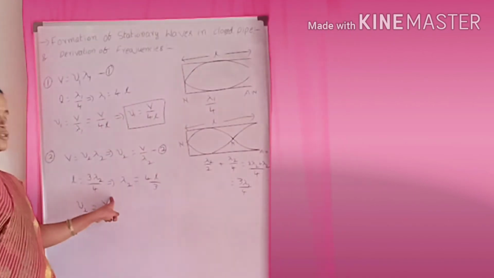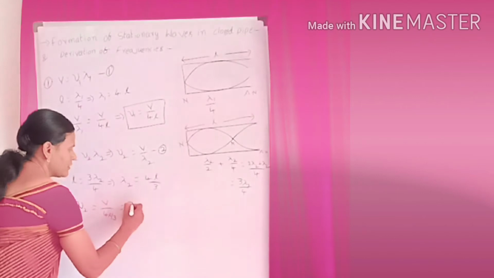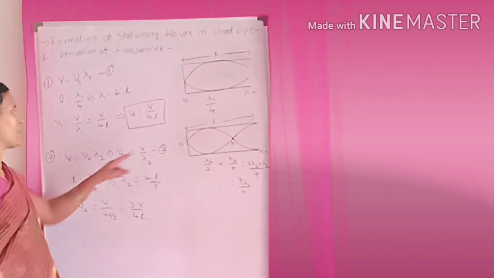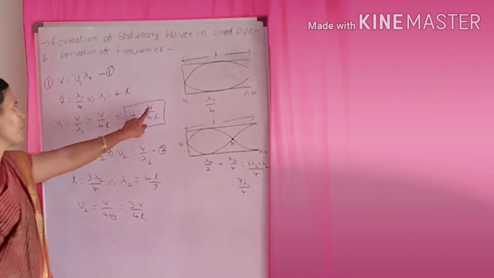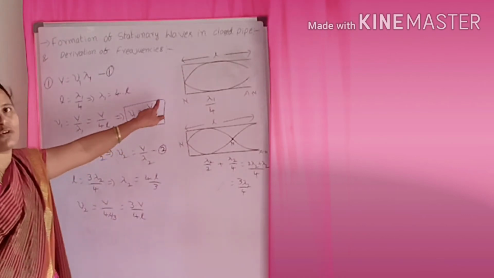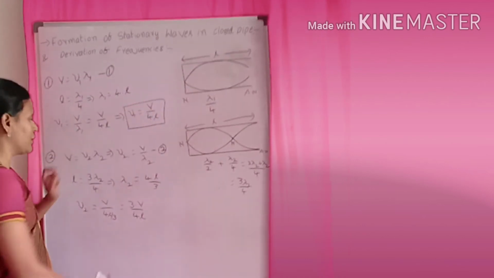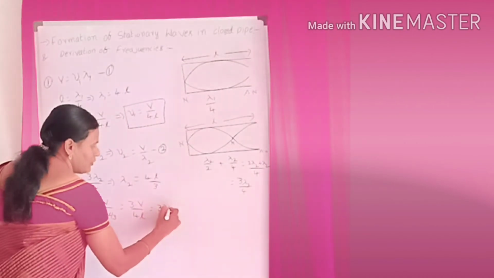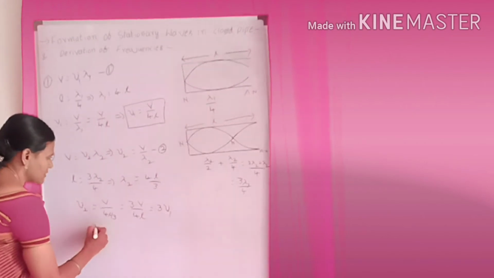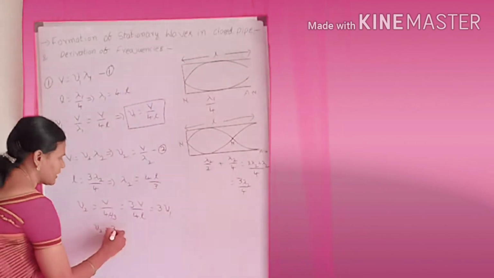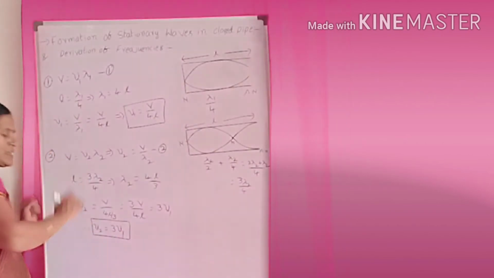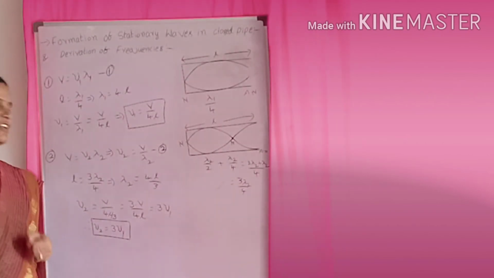When 3 comes to the upper side, we get 3 into V by 4L. But from the earlier equation, nu 1 is equal to V by 4L. So V by 4L is equal to nu 1. I am writing 3 into nu 1. So it means nu 2 is equal to 3 into nu 1. So this is the second harmonic frequency.